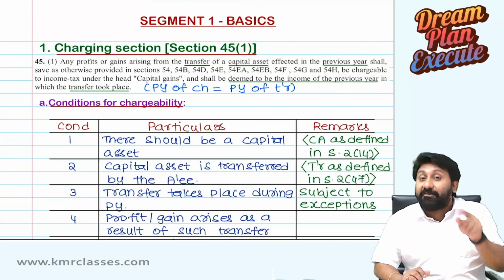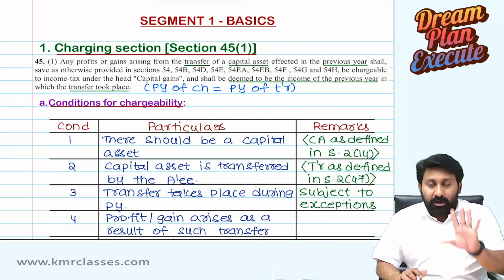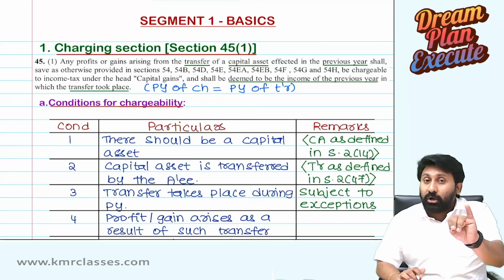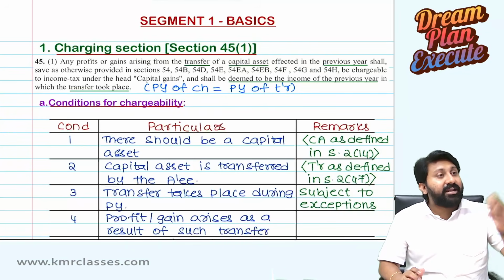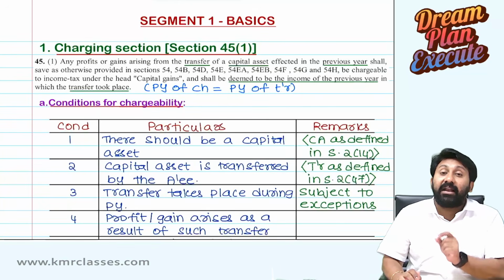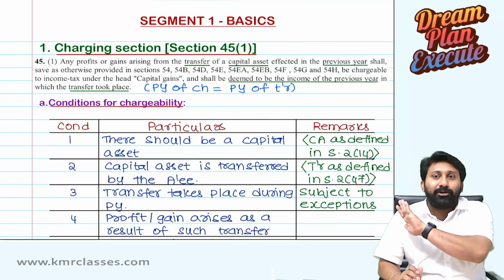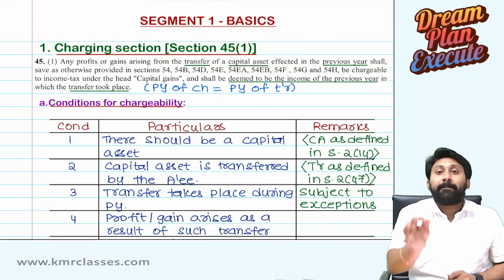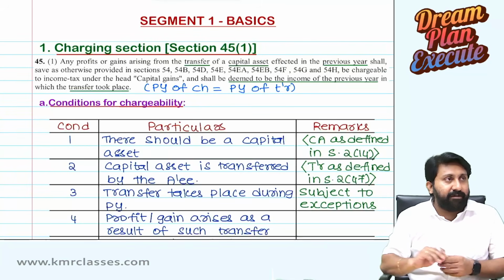So when it is effective, we need to understand when the transfer is said to be effective: date on which agreement is entered, date on which advance is paid, date on which full consideration is received, date on which registration is done, date on which control is given, date on which possession is taken. Which date should be taken? 6 dates I mentioned now. Which date will really make the transfer effective is what we are going to discuss in that section. I'm not going to reveal any suspense now. We are reading the charging section. When capital gains is charged is what we are going to read. Remaining we will come to when we go into the next concepts.